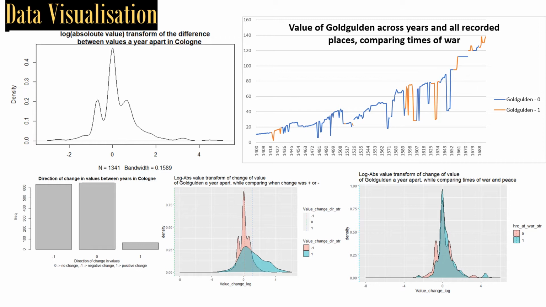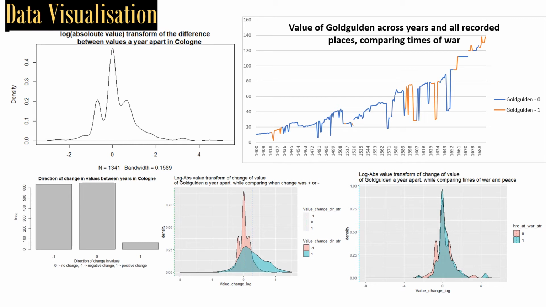Then next to it, you can see that there is a linear plot that shows how the value changed across the 2 or 3 centuries, and you can see that the orange is when war was happening. And it seems that there's a lot more volatility during those periods, but that might be a bit of a weak suggestion. Still, it's interesting to test.